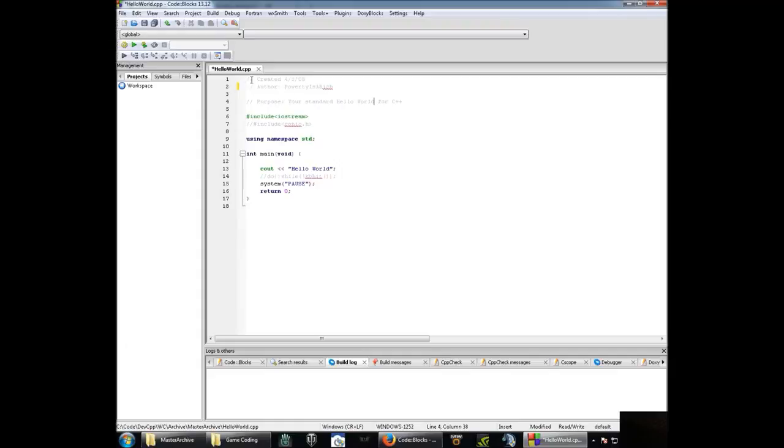Purpose, I always do this. Created, that's the date, author, me, purpose. Here you go, standard hello world for C++. And this is where I get it started.